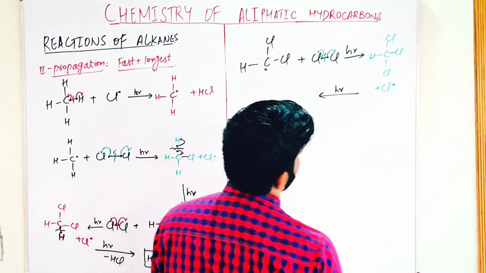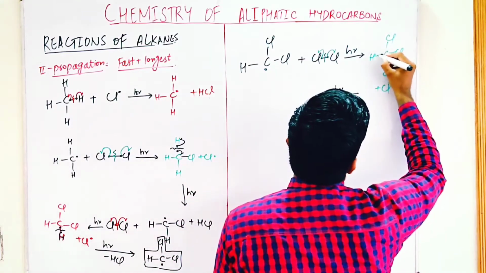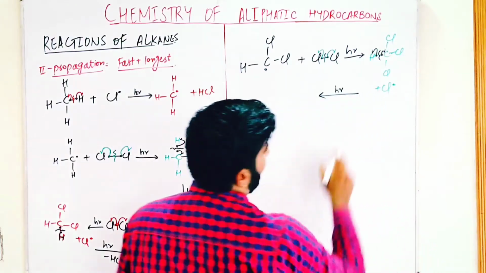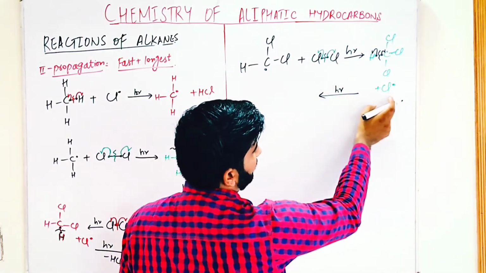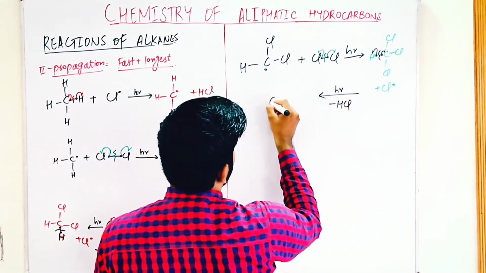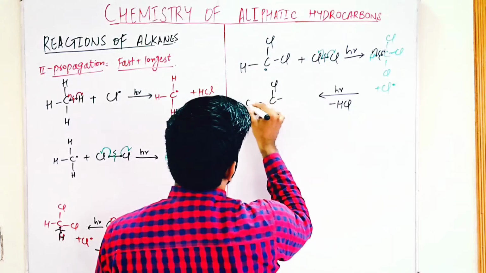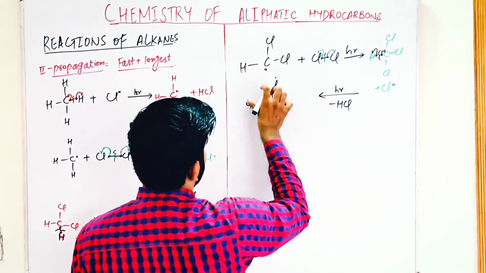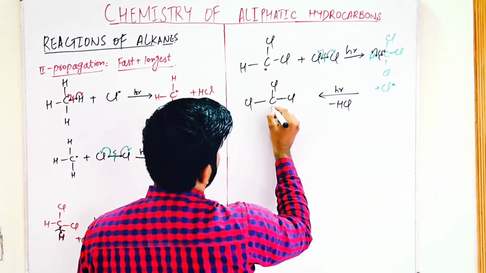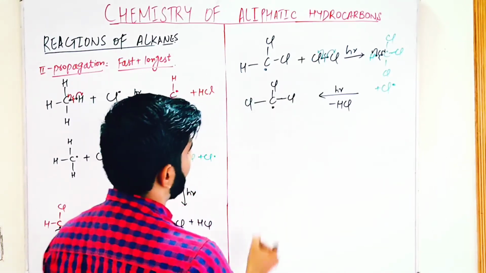In the next step, again homolysis takes place. The bond between this carbon and hydrogen breaks, and the hydrogen free radical and this chlorine free radical react, HCl is eliminated, and there is formation of a free radical. In the next step, we add chlorine.